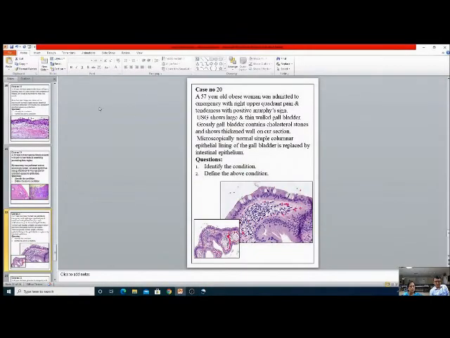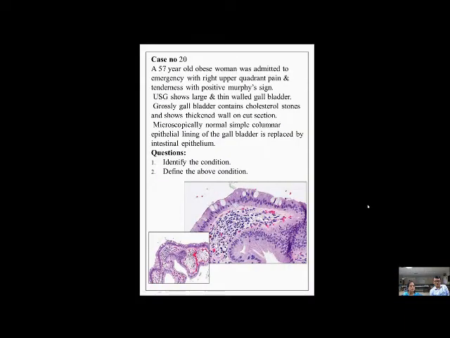Hello everybody, good morning. The case scenario which I am going to discuss now is based on a 57-year-old obese woman who was admitted to emergency with right upper quadrant pain and tenderness with a positive Murphy's sign.